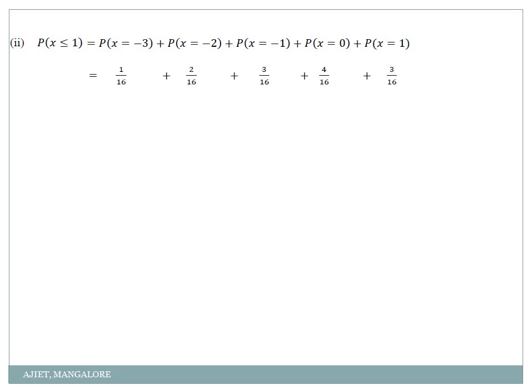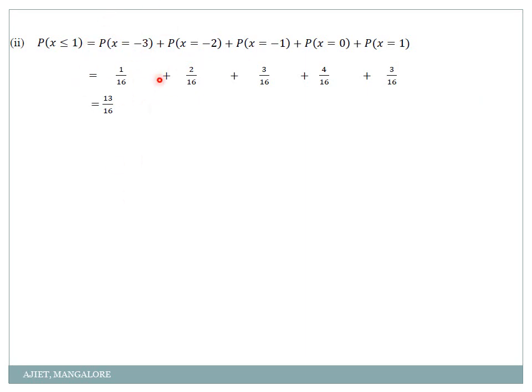So probability of x less than or equal to 1 is probability of minus 3 plus minus 2 plus minus 1 plus 0 plus 1. Proper? All the values up to 1 I should consider. Less than or equal to, the symbol is less than or equal to. So just substitute the values and add it. 13 by 16. This is one way of doing.